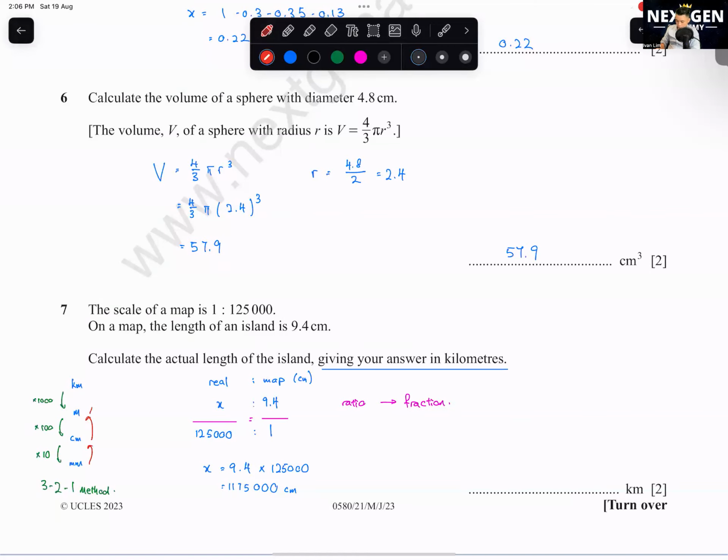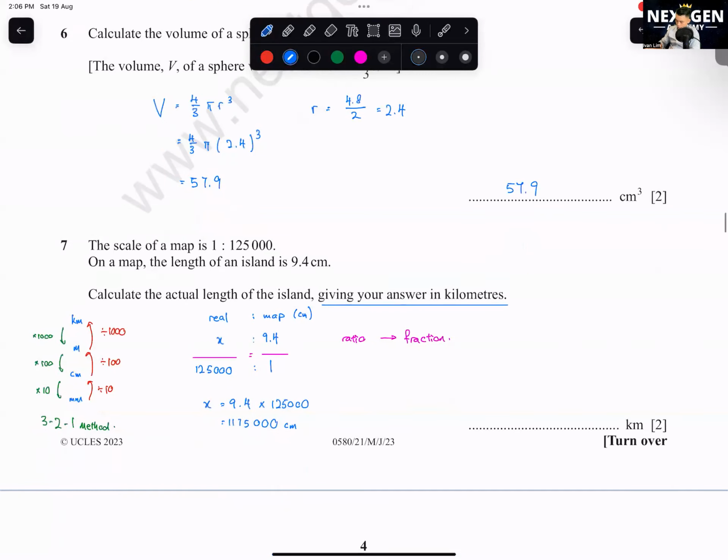So every time when you do conversion of unit, whether it is length, area, or volume, I want you all to write this down first so that you clearly can see what is the conversion, and then you won't make a mistake, because in exam you confirm will panic. Okay, cm to km, how many zeros? You want divide. Divide here, so you see here, you divide by 1, 2, 3, 4, 5. You divide by 100, then you divide by 1000. You can break it up, or you want to put it all together also can.